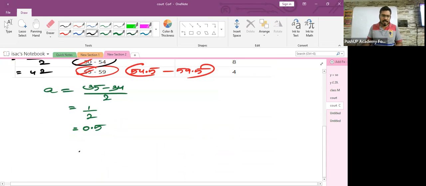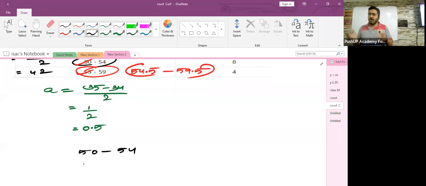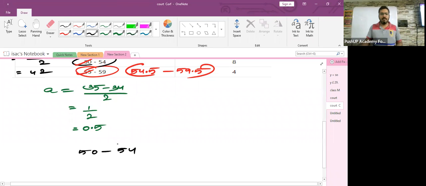They did not ask you to find the actual lower and the actual upper limit. Only if they ask you to do so, you will go to the column of continuous class intervals. If they are simply asking you to find the lower and the upper limit, the lower limit is 50 and the upper limit is 54. That's all. Was that easy?